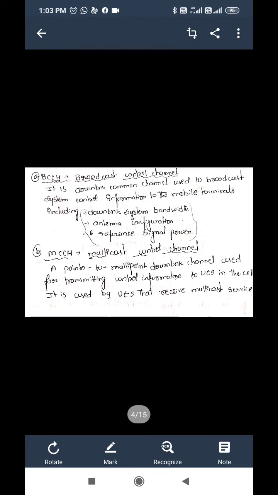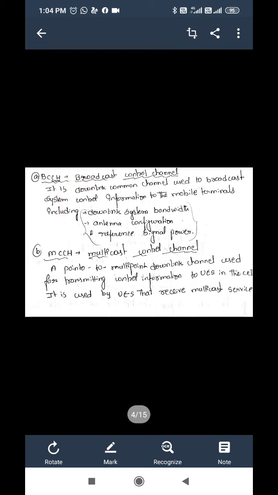Next is MCCH, the multicast control channel. Multicasting means sending information to a group, not to all the UEs, but to some of the UEs. Multicasting is also downlink.